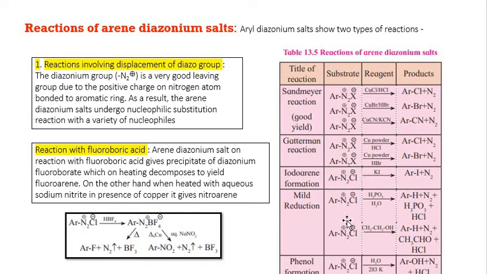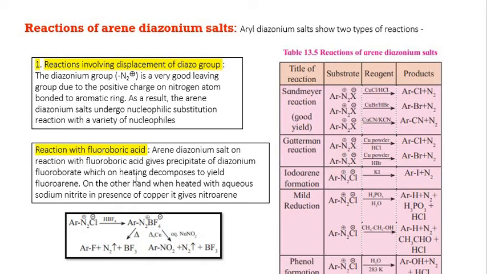On reduction of benzene diazonium chloride in presence of H3PO2, what will happen? Benzene will form along with phosphorous acid, and when it is reduced with the help of alcohol, then benzene will form along with the formation of acetaldehyde. And another important reaction is when benzene diazonium chloride is treated with water at 283 Kelvin, you will get phenol along with nitrogen gas and HCl.